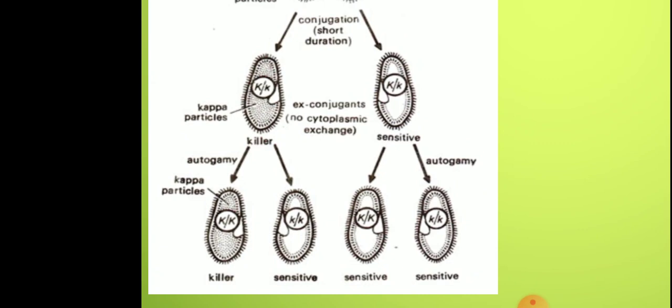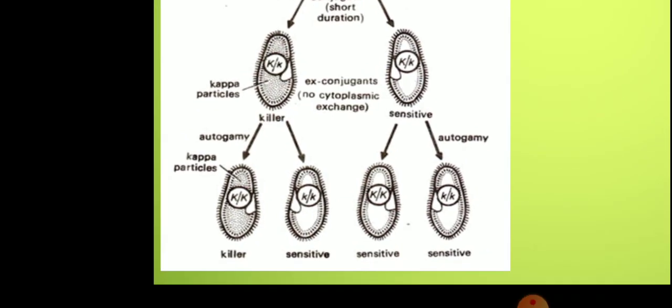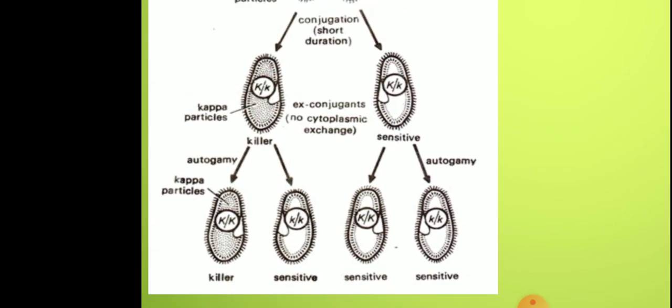That means there is no exchange of cytoplasm between these two paramecia, and hence there is no exchange of kappa particles. Now, when the killer strain and the sensitive strain undergo autogamy, from the killer strain you get one killer paramecium with kappa particles and the other one you get a sensitive strain.